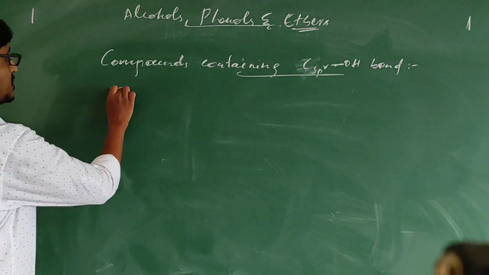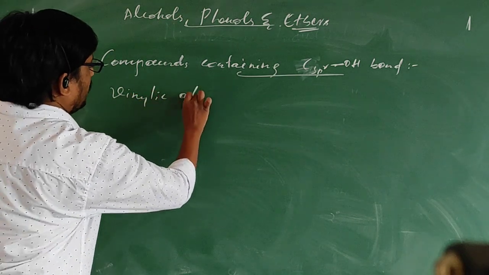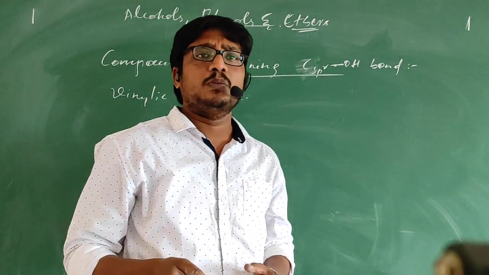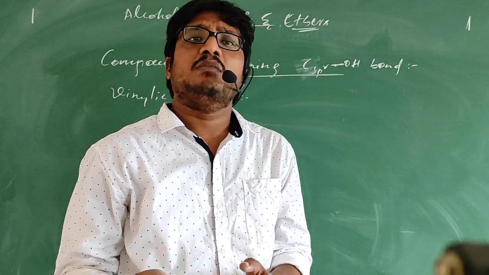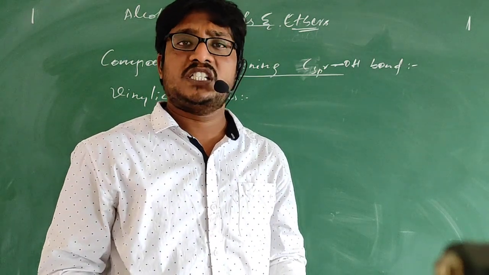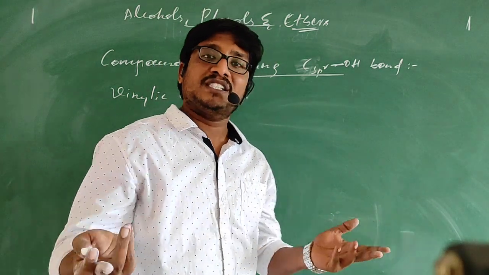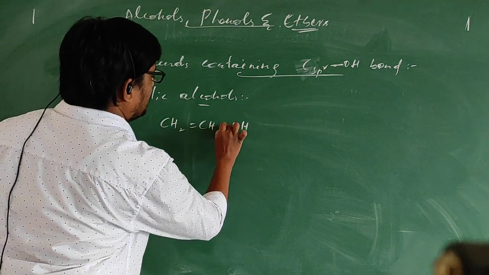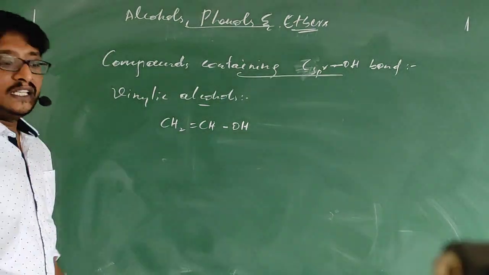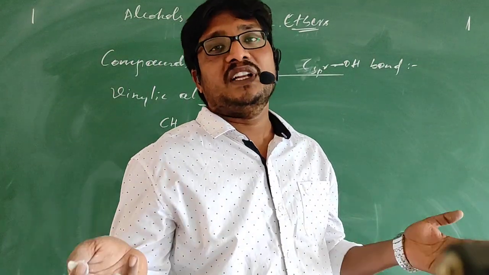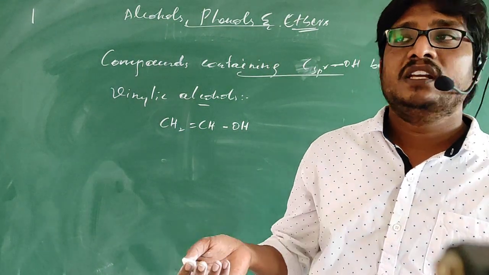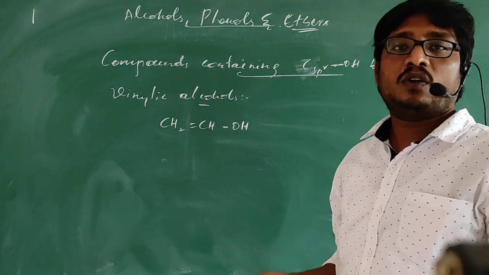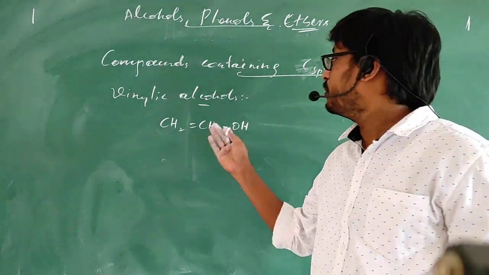In this, the first one is vinylic alcohols. Simple thing. Vinylic alcohols means the OH group is attached to the double bonded system directly, and the carbons in the double bonded system will generally be sp2 hybridized. For example, CH2=CH-OH. This is a vinylic alcohol. See the difference between allylic alcohol and vinylic alcohol. In allylic alcohol, the OH group is not attached to the double bonded system directly. In vinylic alcohol, the OH group is attached to the double bonded system directly.